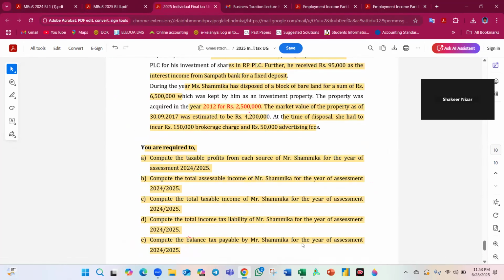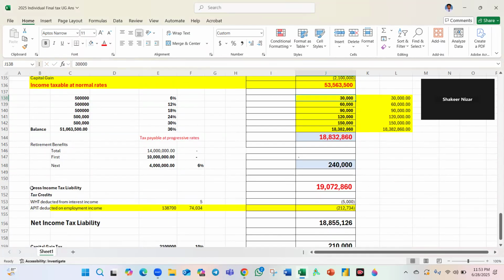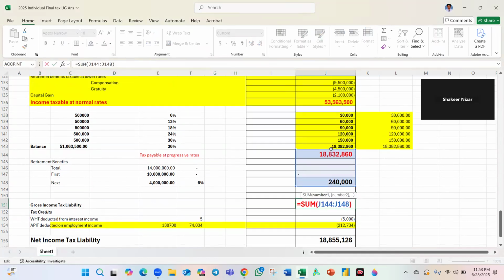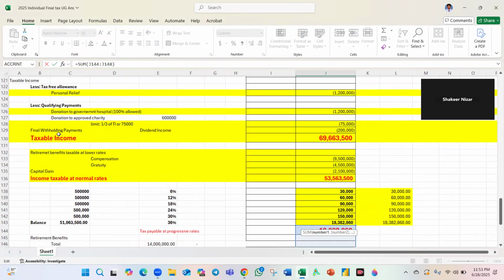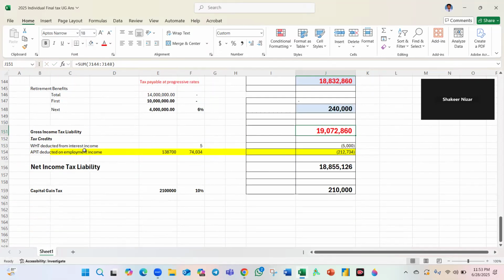You're right, okay, that is the way. Retirement benefit, you may also be liable for 4% on the remaining balance, sorry, not 4%, 6%. So income tax total liability is this much. How to get these two here, it is capital gain. Capital gain 10%, no, later is doing separately, and tax credit also you can see.